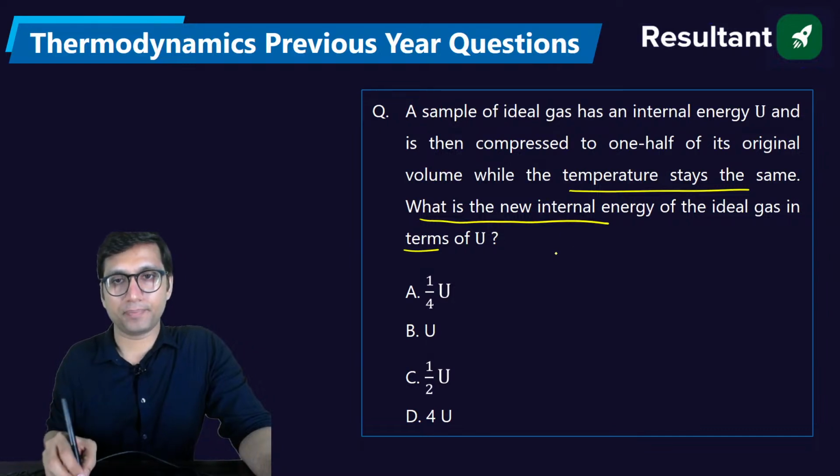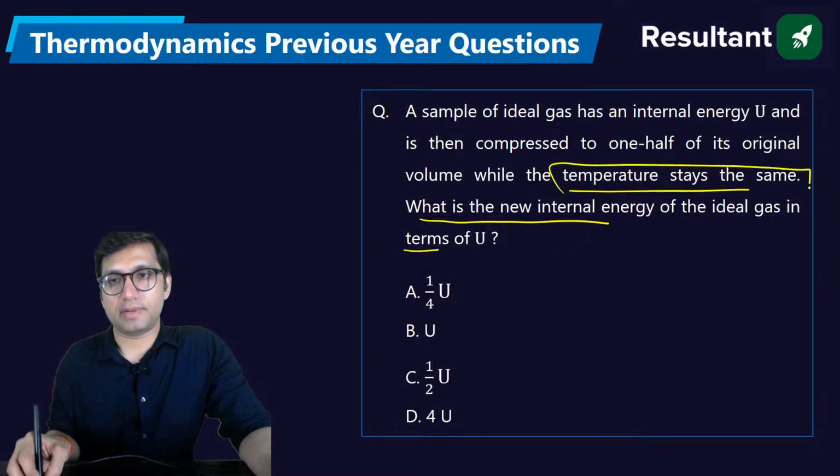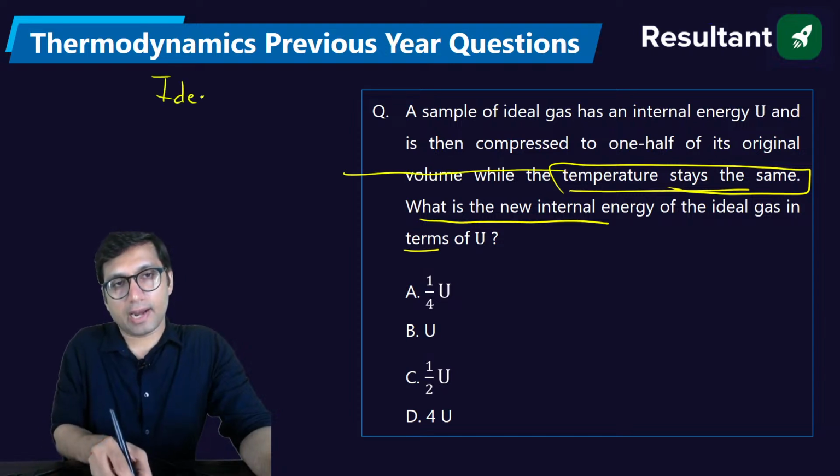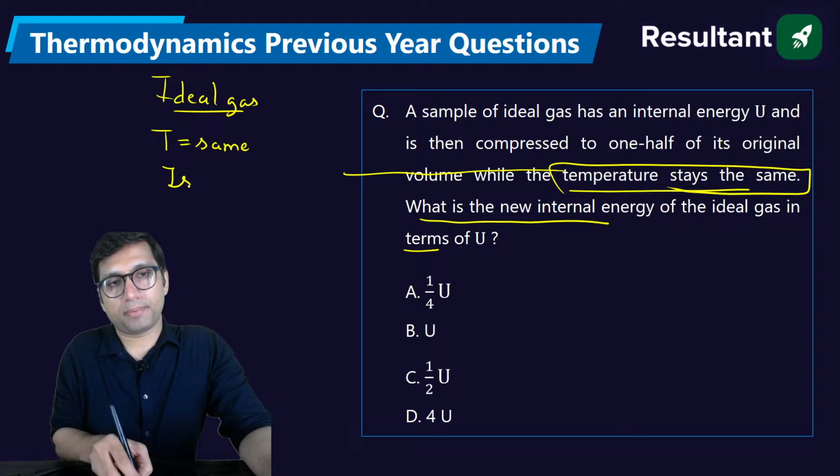As you know, temperature remains same. Temperature stays same for ideal gas. For ideal gas, अगर temperature constant है, temperature remains same. That is, it is an isothermal process.